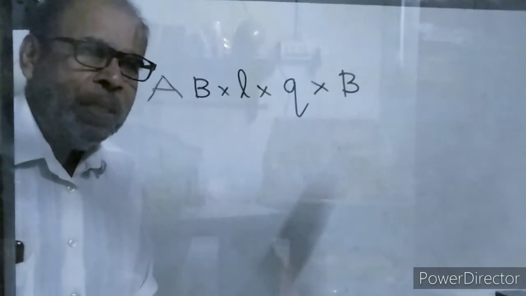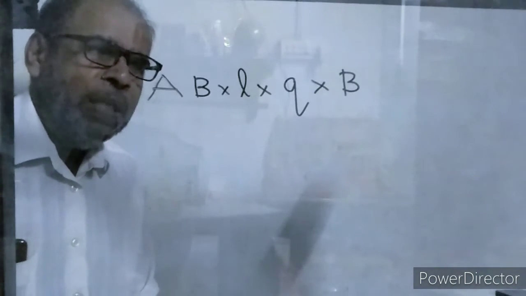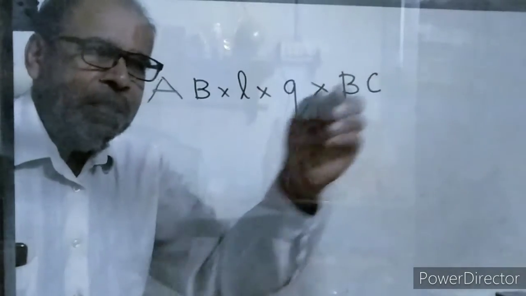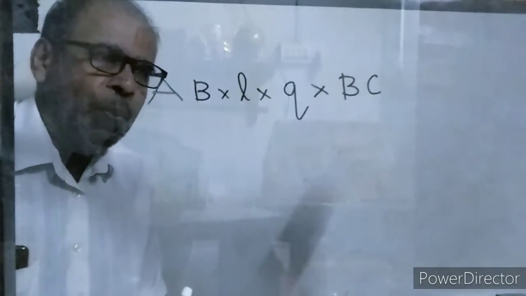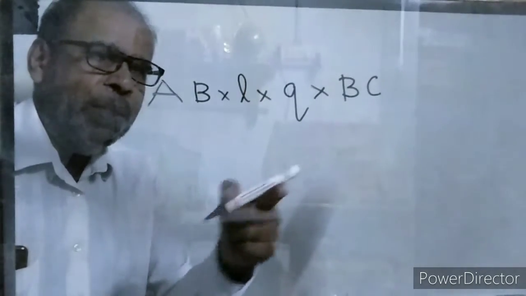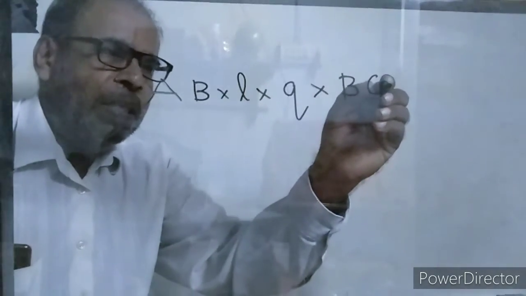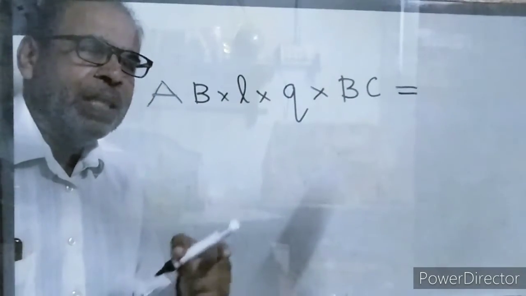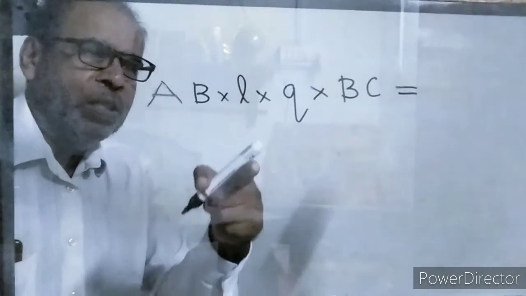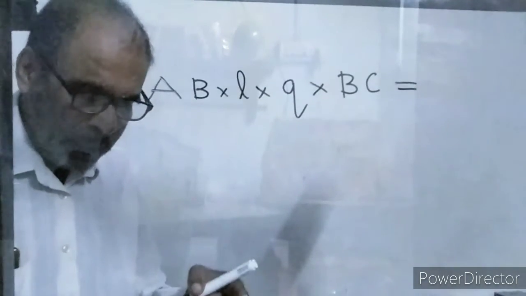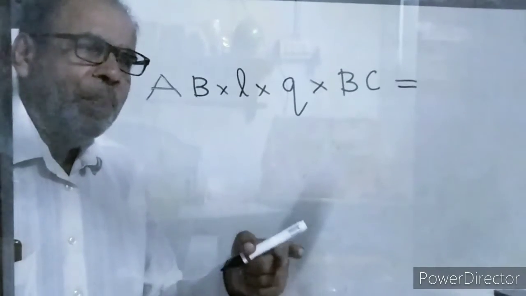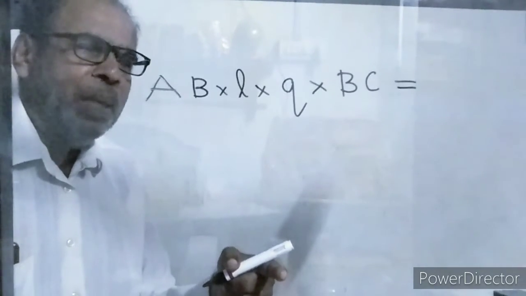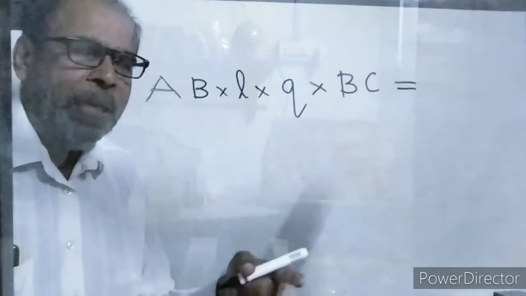The moment of a couple is force into the perpendicular distance between the forces. Here the force is AB into L into Q, and BC is the perpendicular distance between the two. This cannot exist because there is a rotation. It is not in equilibrium. For equilibrium, another couple is applied. A couple is balanced not with a force, only with another couple.